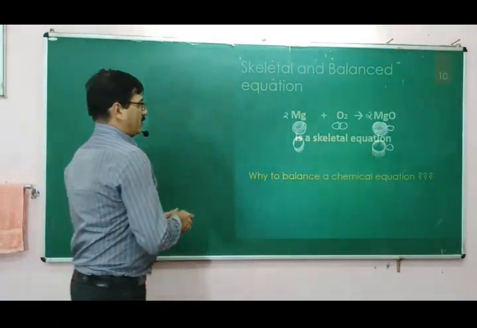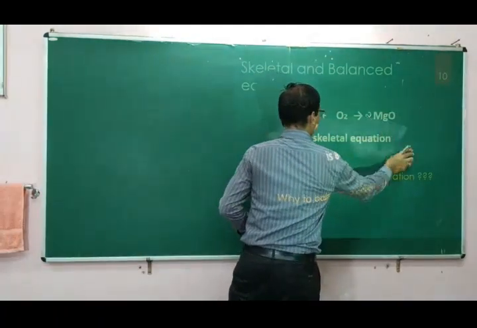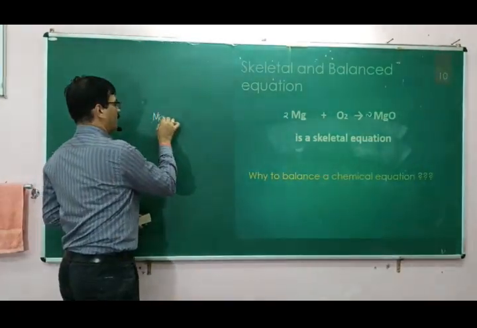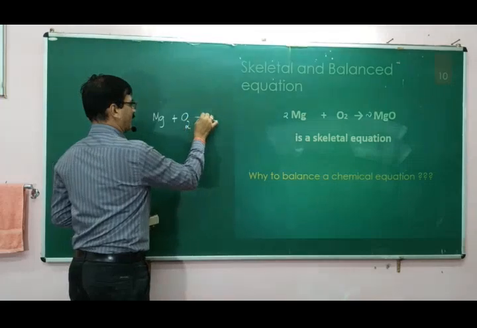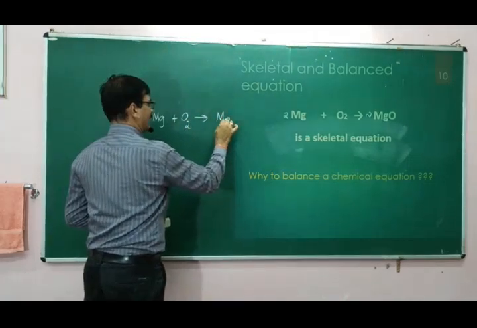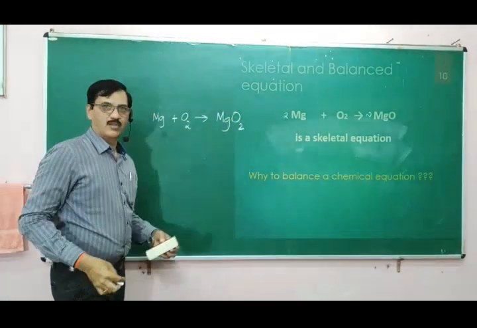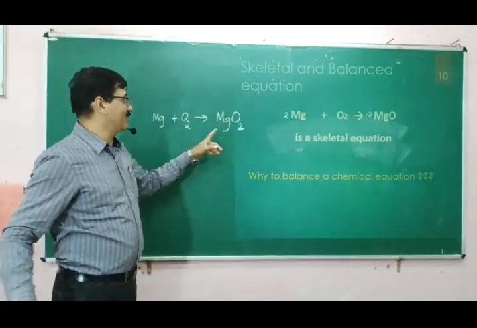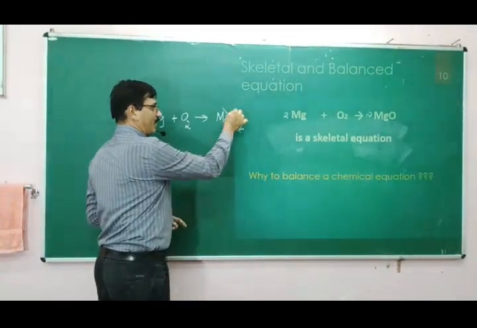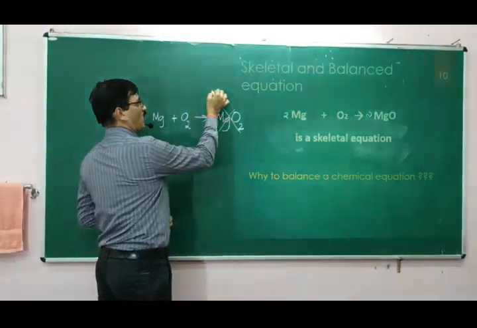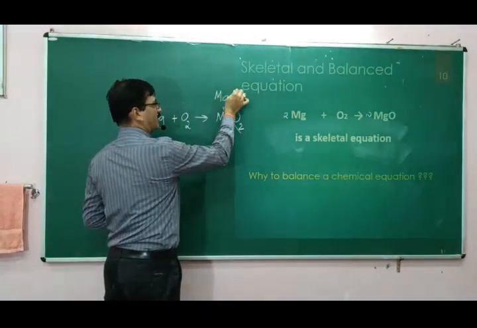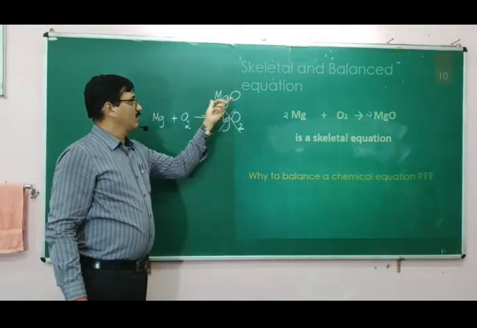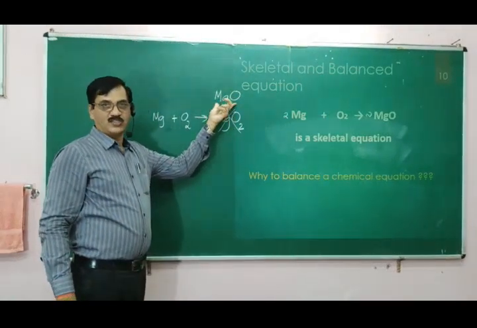Now, a question may arise. Magnesium plus oxygen, so shall we write this as MgO2, so that oxygen is balanced? No, we cannot write like this. This is the wrong way of writing. Magnesium oxide is always in the form MgO. This is the formula of magnesium oxide.